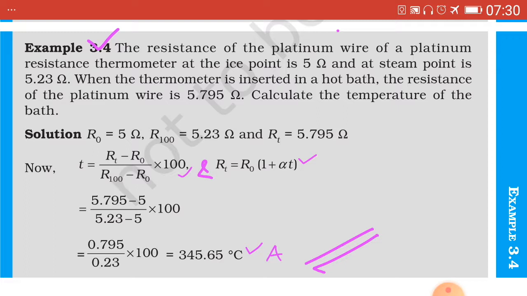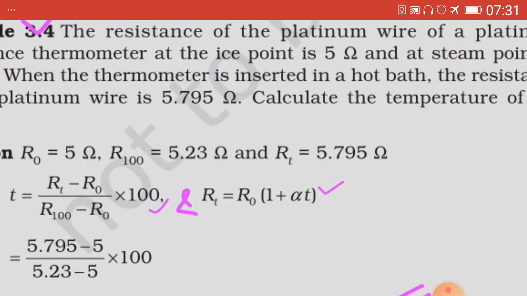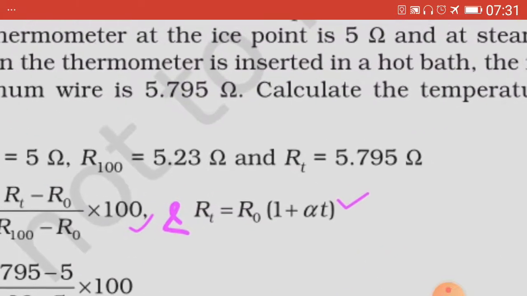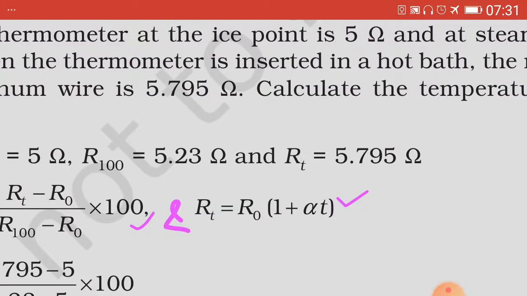Here R0 equals 5 ohms, that is the initial resistance of the platinum wire, and at steam point it is taken as R100 equals 5.23 ohm, and the resistance of the platinum wire given in the data when inserted in a hot bath is denoted by RT equals 5.795 ohm.